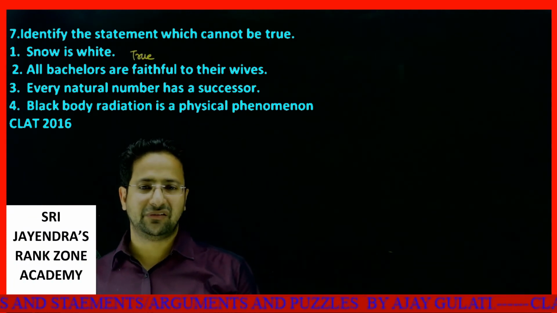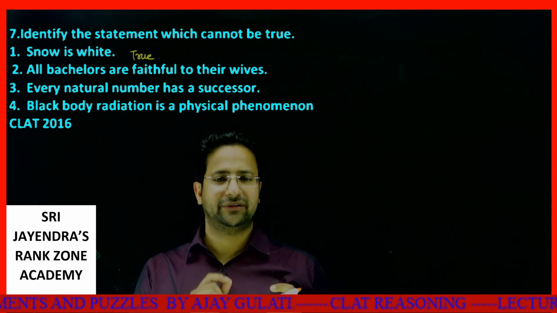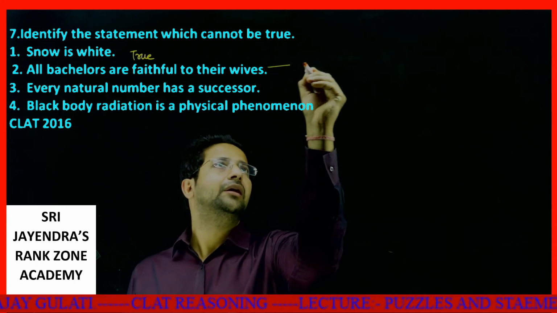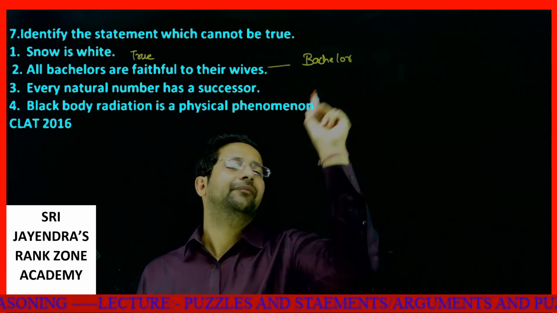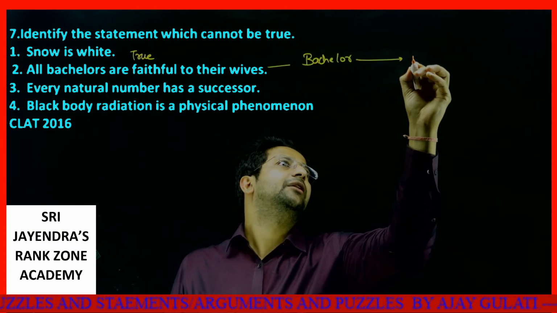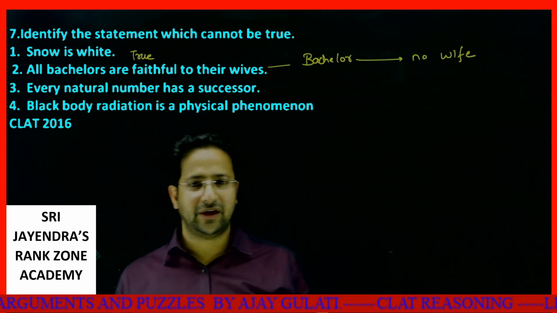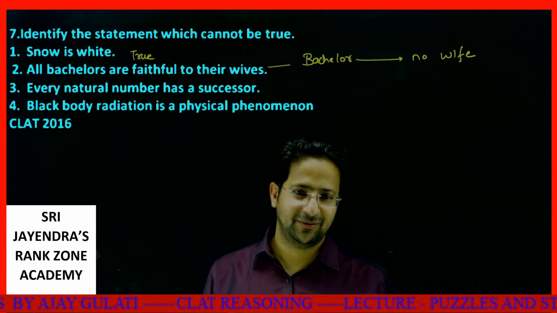All bachelors are faithful to their wives. Now there is an ambiguity in the statement. It is not actually possible. Why? If I am a bachelor, if I become Salman Khan again, if I'm a bachelor, what does it mean? It means I don't have a wife. If I don't have a wife, then how can I be faithful to someone who's not there?